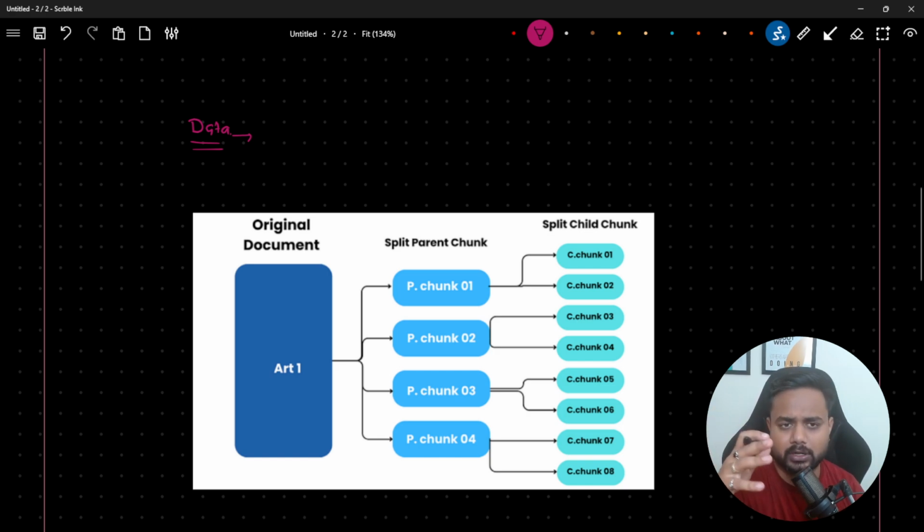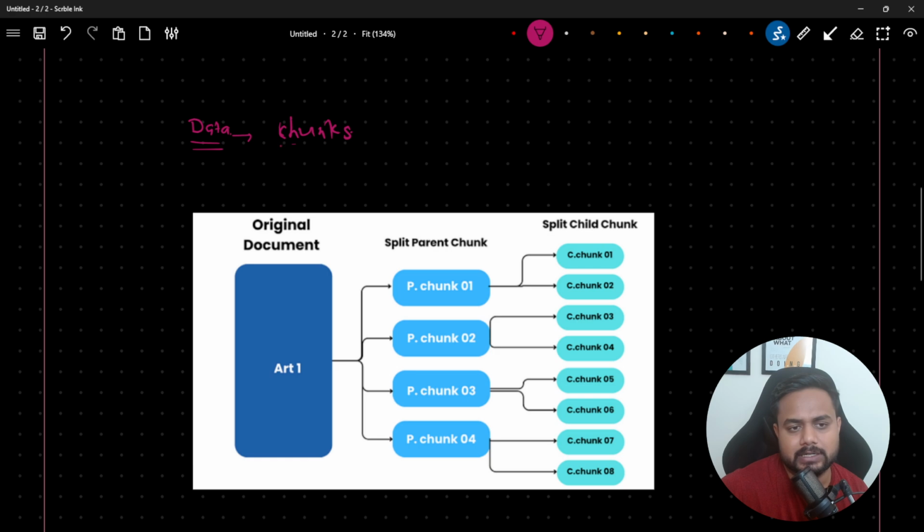What is the context length of GPT, Gemini, or open source models like Llama, Mistral, or Claude? We have different LLM models. So we have data, and we are going to split it into chunks. Let's say we have these chunks.